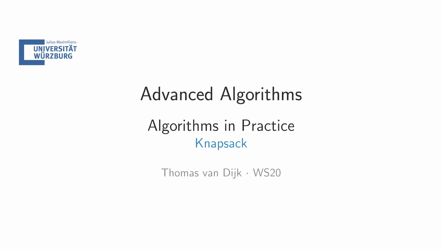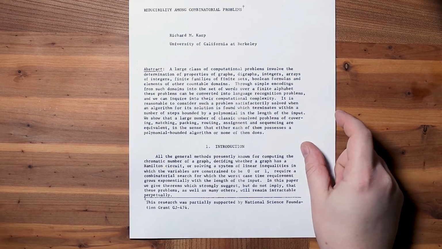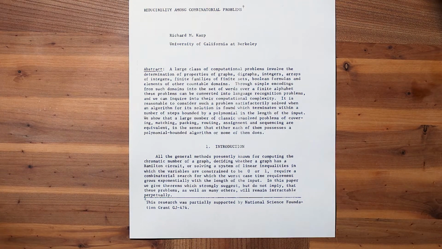As an example of algorithms in practice, let's have a look at a classic problem, Knapsack. But before we can get into the details, let's quickly make sure that we all know what we're talking about. Knapsack is one of Karp's 21 NP-hard problems from his 1972 paper, Reducibility Among Combinatorial Problems. Arguably, this is the paper that put NP-hardness on the map as a relevant concept.